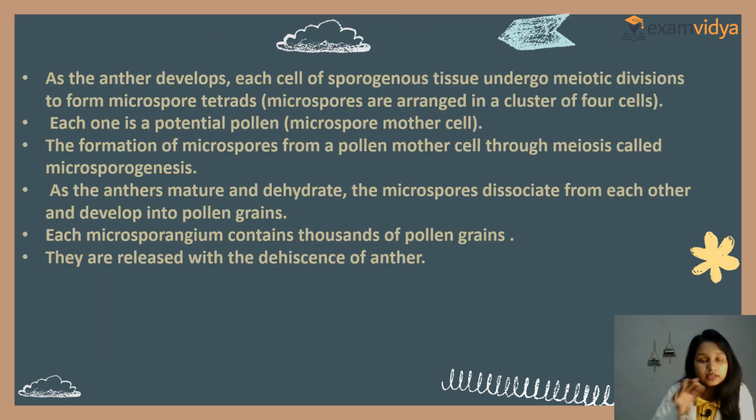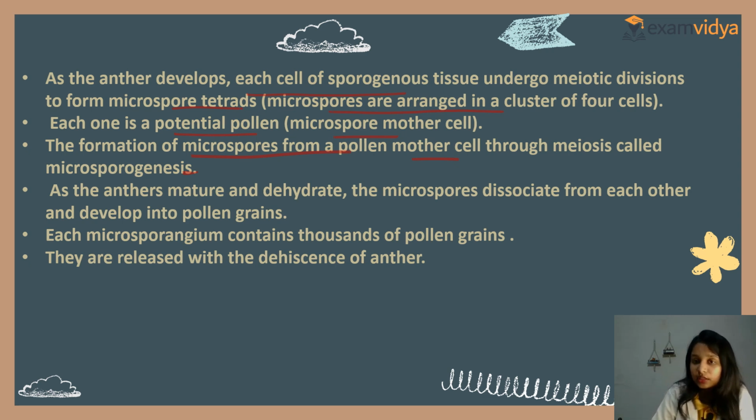Now, as the anther develops, each cell of the microsporogenous tissue undergoes meiotic division to form a microspore tetrad. Microspores are arranged in a cluster of four cells. We have seen each one is a potential pollen mother cell, each has the potential to form microspores. The formation of microspores from a pollen mother cell through meiosis is called microsporogenesis. Remember, this is from meiosis, not mitosis.